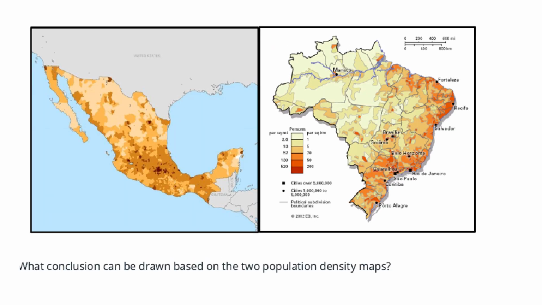All right. What conclusion can be drawn based on the two population density maps? Hey, I promise y'all this is going to be short. It's going to be less than 10 minutes. We got one more slide. Lock in.